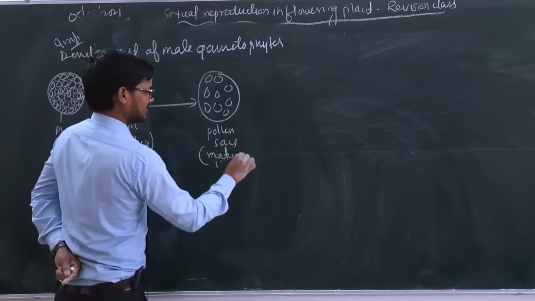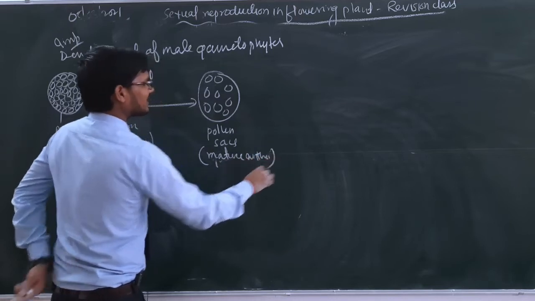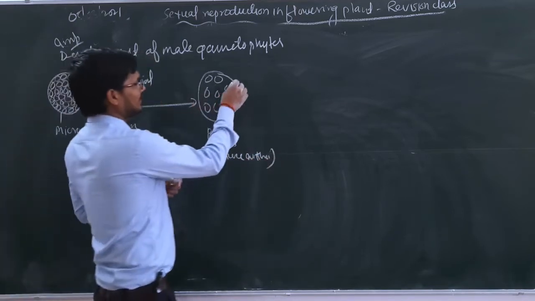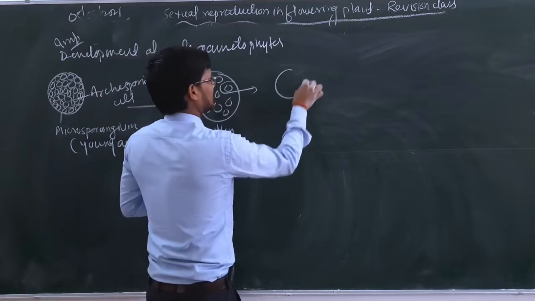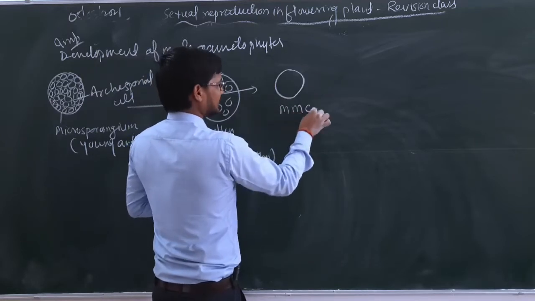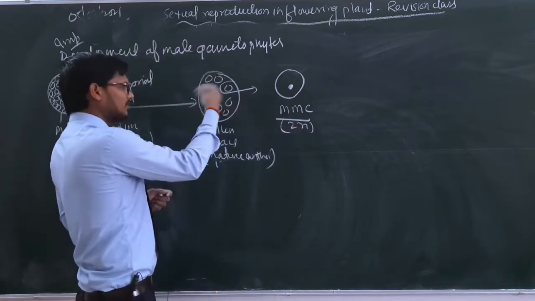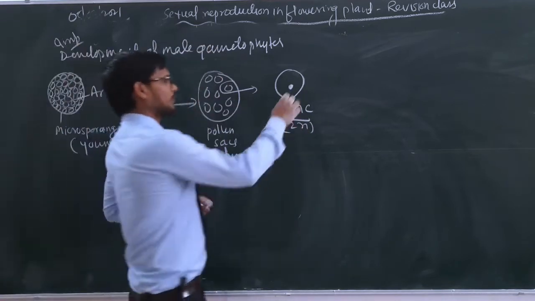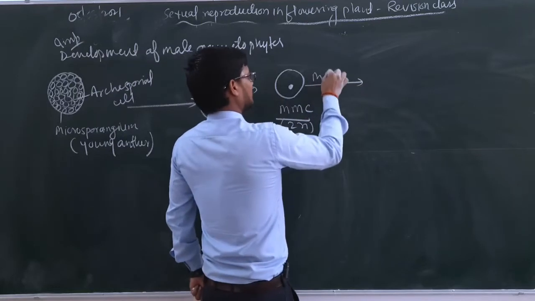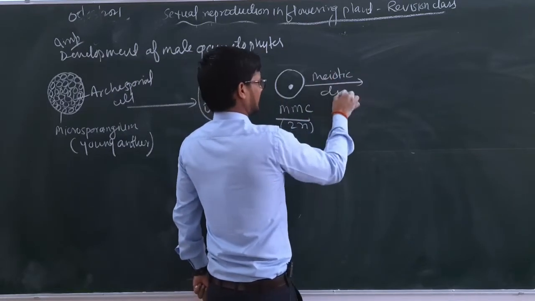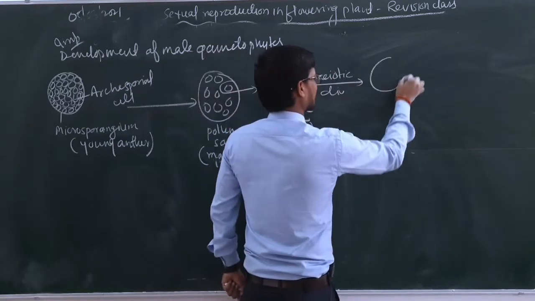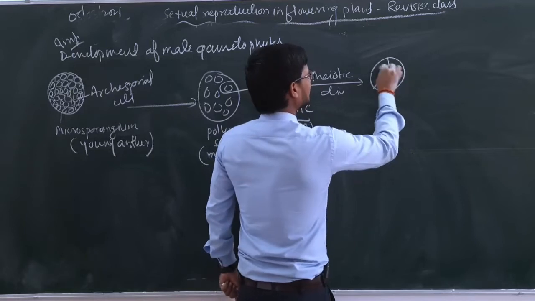Okay, here we will see in the case of mature anther, we have seen. And now from here any one of the cells will act as a microspore mother cell, and this microspore mother cell will be diploid. Okay, and the rest of these cells will degenerate. And here there will be a meiotic division. Which division will it be? Meiotic division, and meiotic division will result in the formation of microspore tetrad.